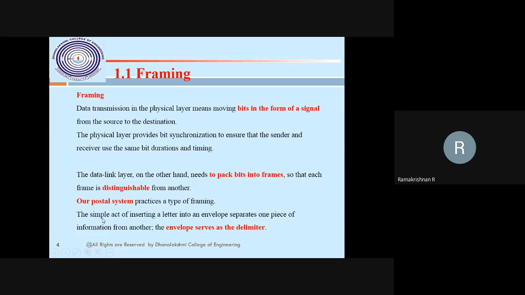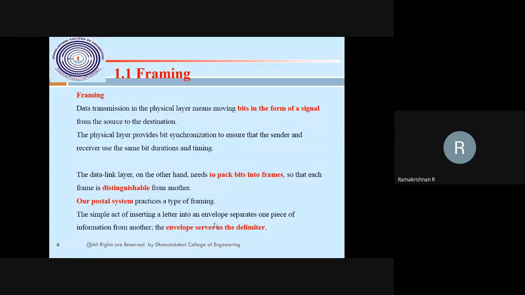So the postal system is a simple example of frames. Many people in the city post letters, all collected at the head office, then delimited, that is separated, with the help of the envelope. The same way, frames are separated, finally reaching the destination.